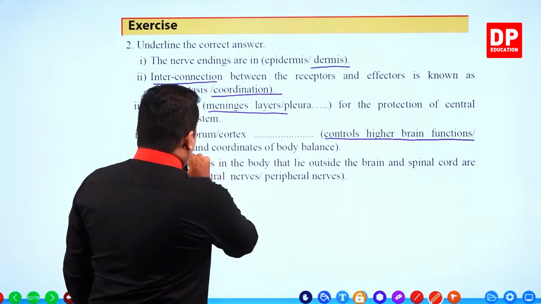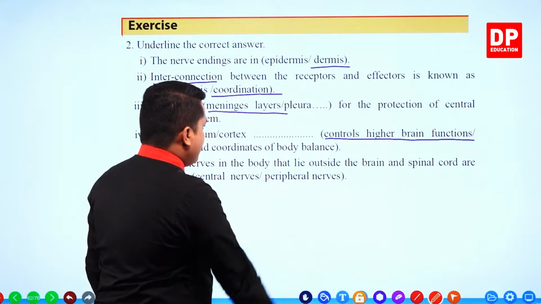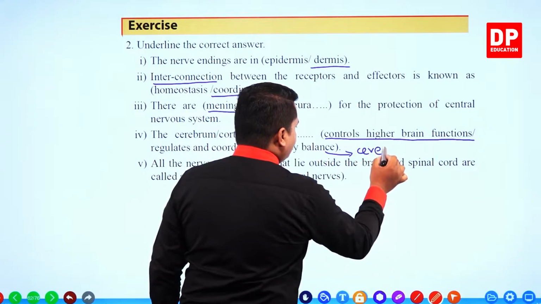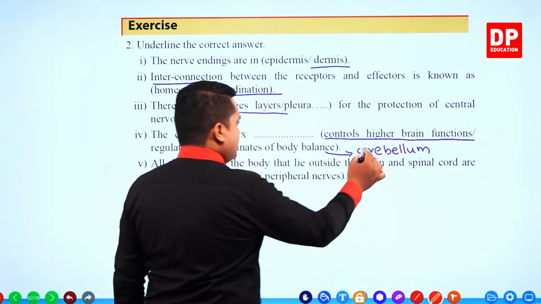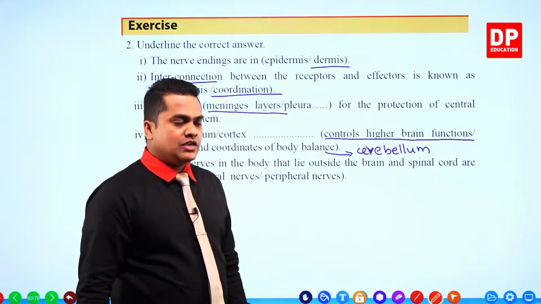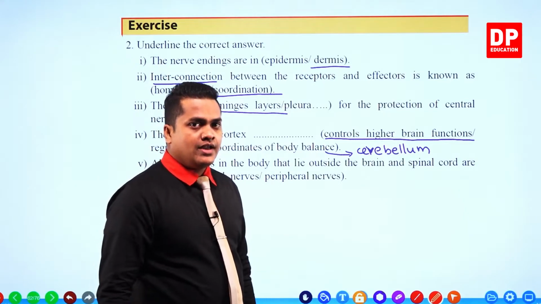So the one which is going to regulate and coordinate the body balance is the cerebellum, right? Cerebellum is the part which is coordinating the body balance, right? So in the cerebrum, you can observe the controlling of higher brain activities.